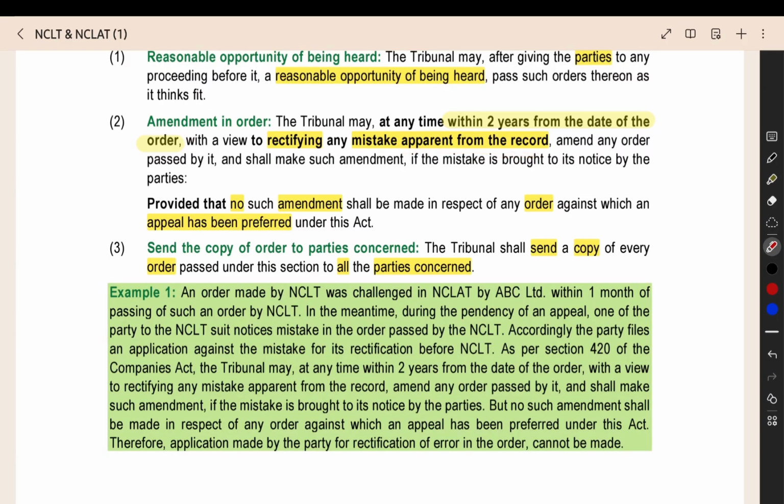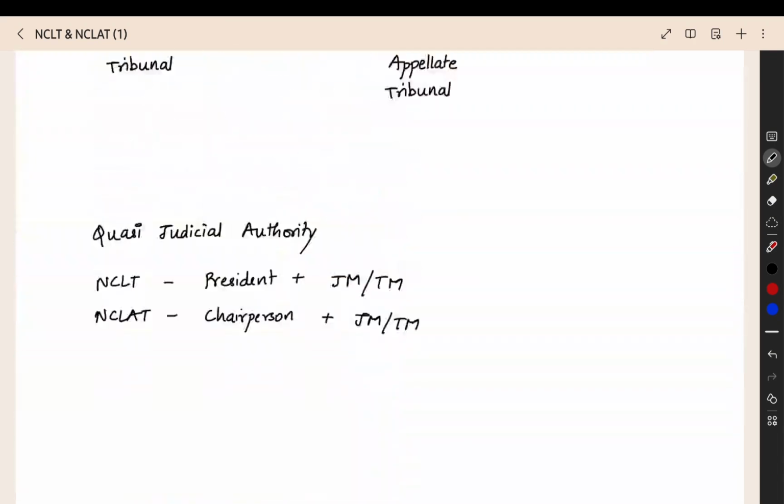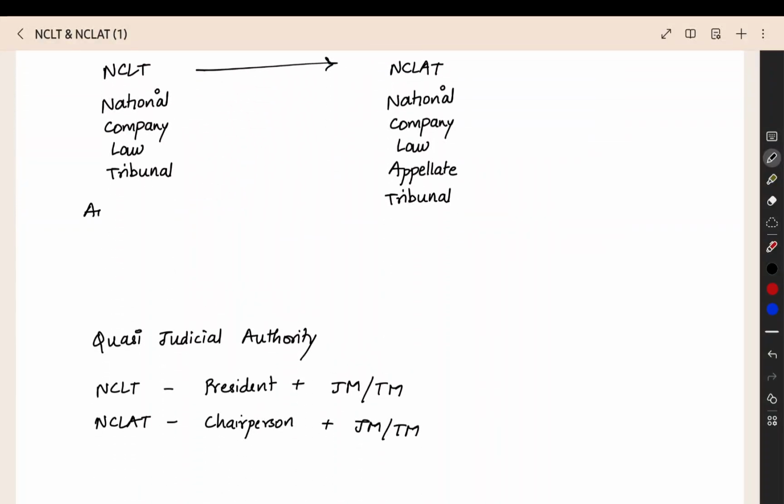When you see it, you can see that there is a mistake, like some date mistake, some calculation mistake, some percentage mistake. Some mistake which is apparent from the record. When you see the record, you will be able to point out the mistake. Such mistakes they can rectify, they can amend within 2 years from the date of order. So, amendment: 2 years. For an NCLT order, if you want to amend, you have 2 years time.